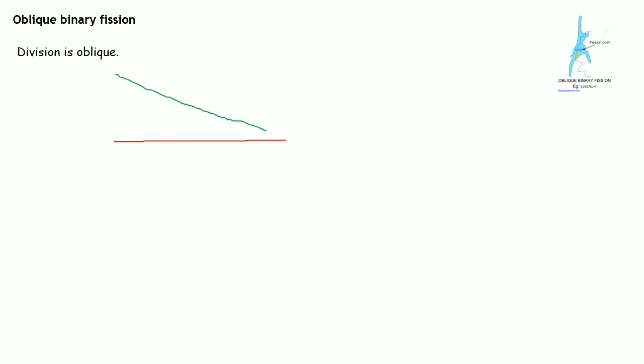this axis is known as oblique or slanting position. Now you can understand what is oblique is, right? So let me erase this. So this division is oblique. So in your book they have given the dinoflagellates do this oblique binary fission.